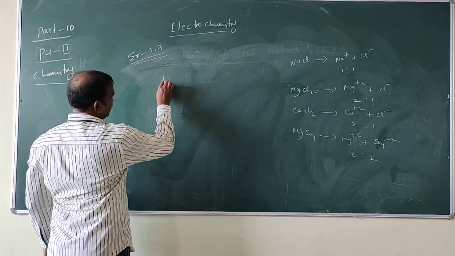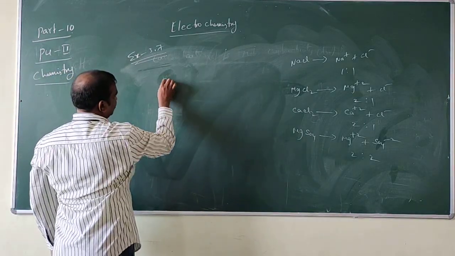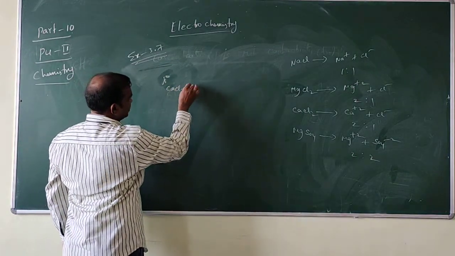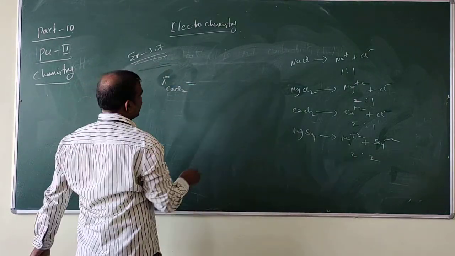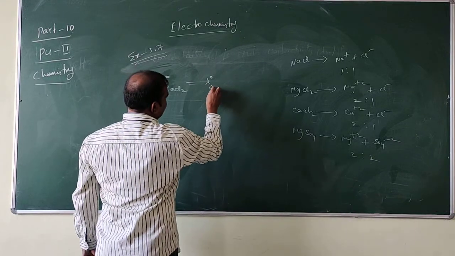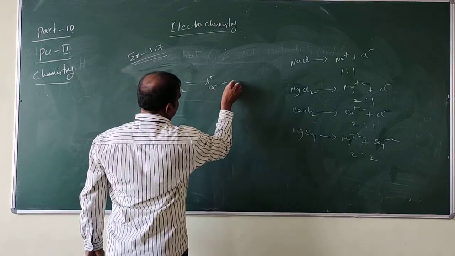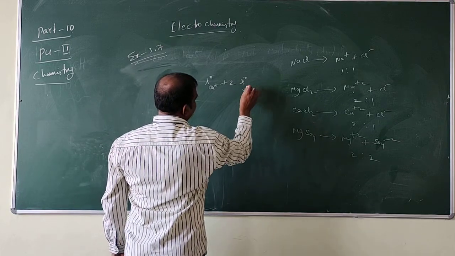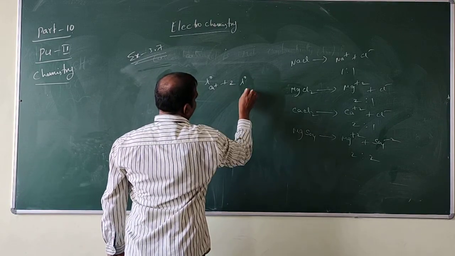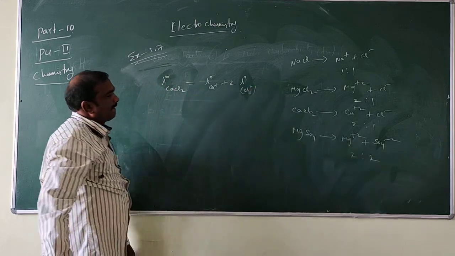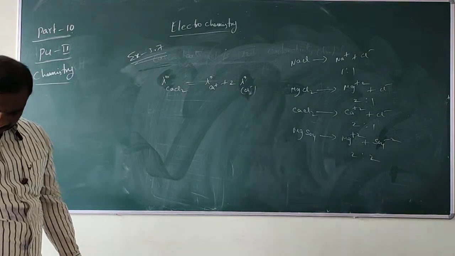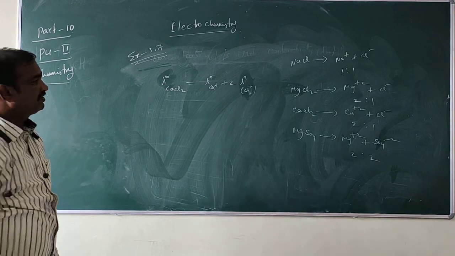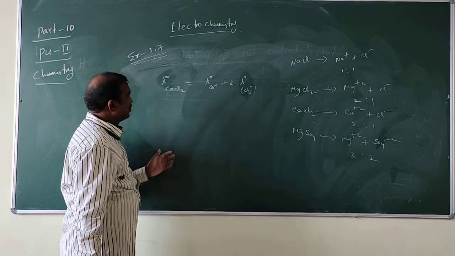If you want to calculate the limiting molar conductivity for CaCl2, how can you take it?